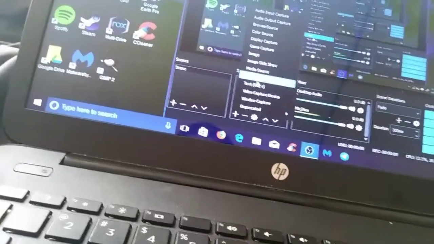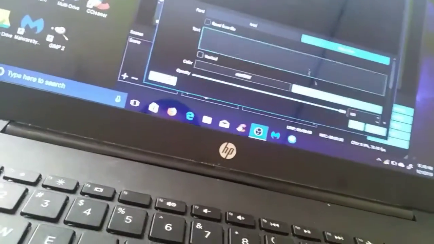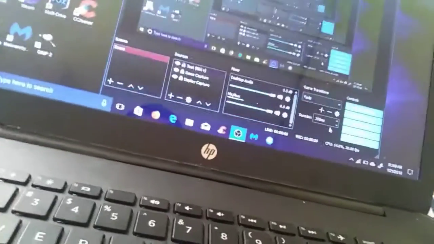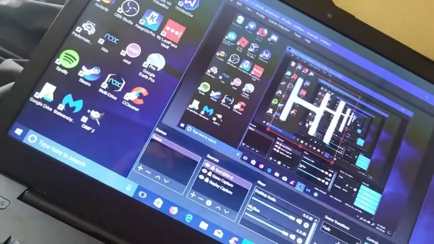And text is where you can add text to the part of the screen. Like for example, let me type in something like hi. Let's add some text to the screen. It's right here. Move it, and you can add as many sources as you like, okay?